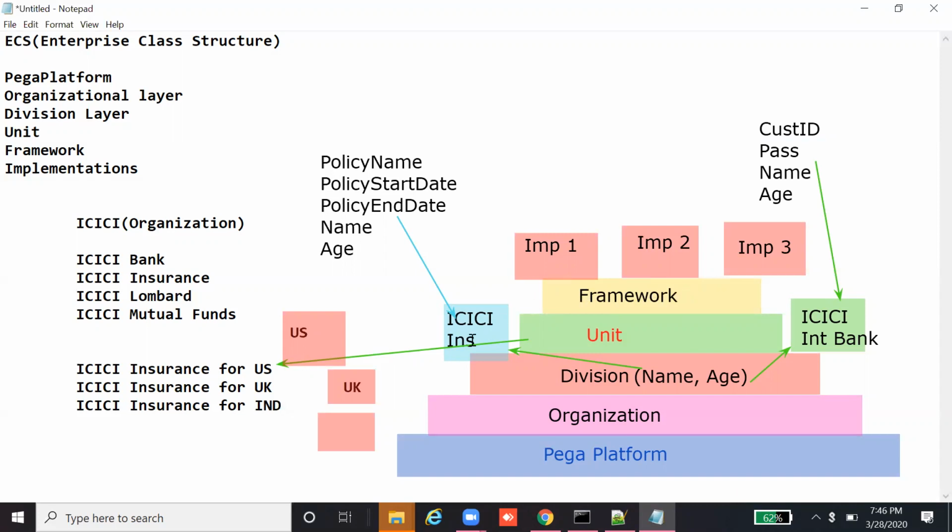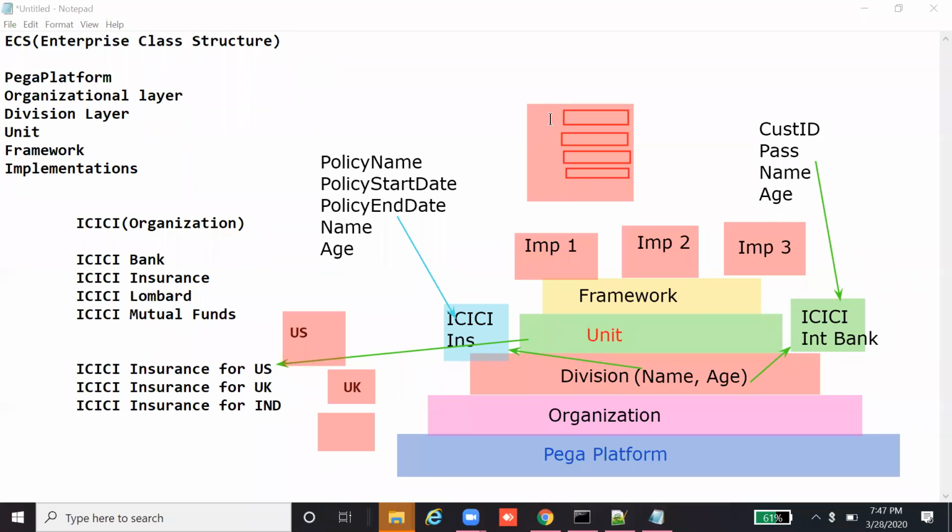Suppose I'm building an insurance application here, and in this application I need to show the user a screen. In this screen, I'm going to show fields like name of the person, age of the person, gender of the person, and policy ID, and that's it.